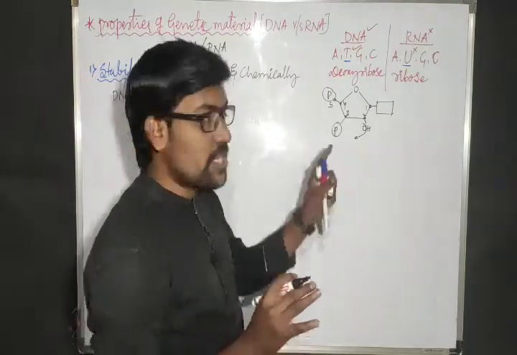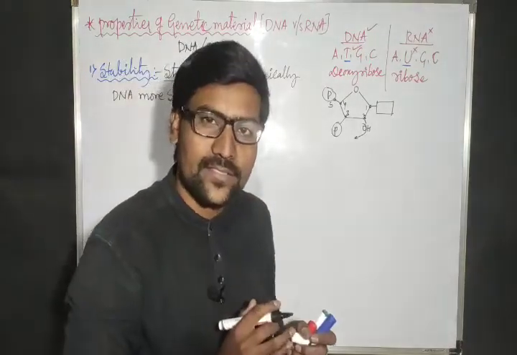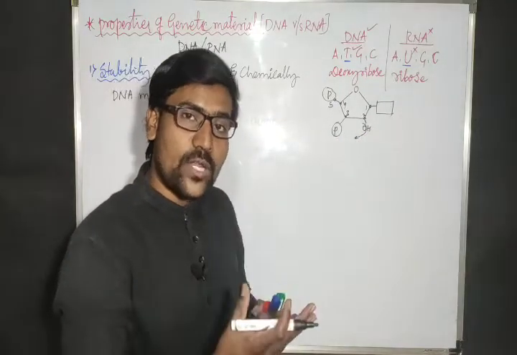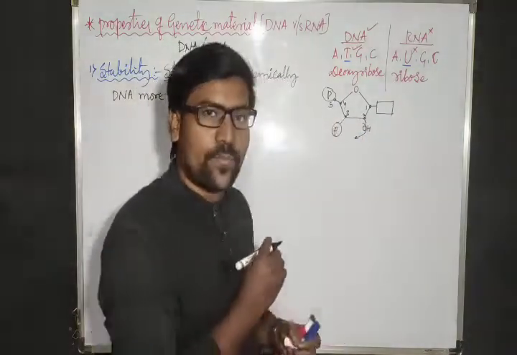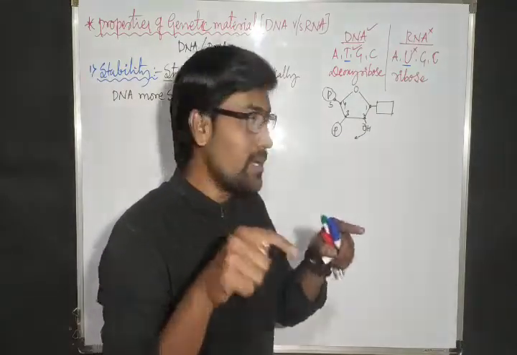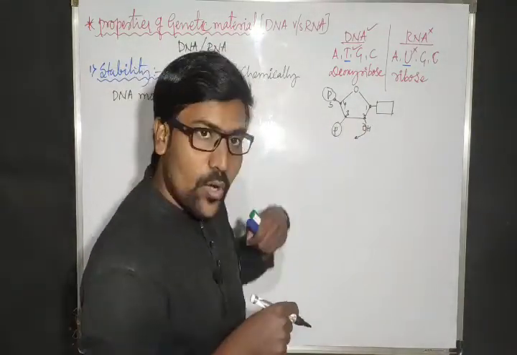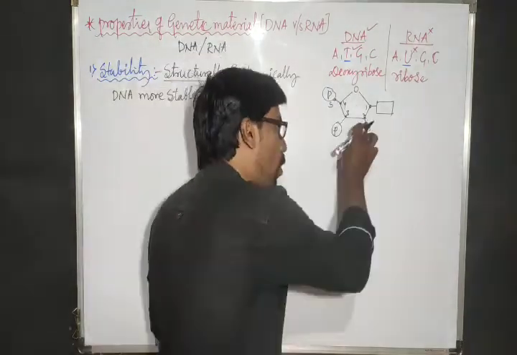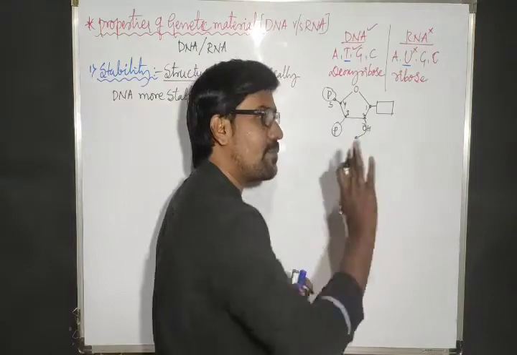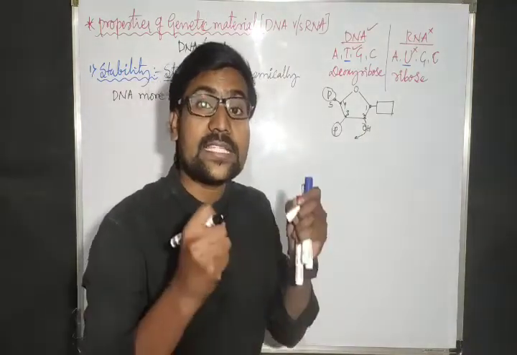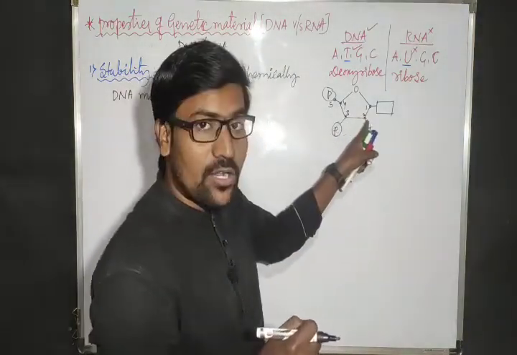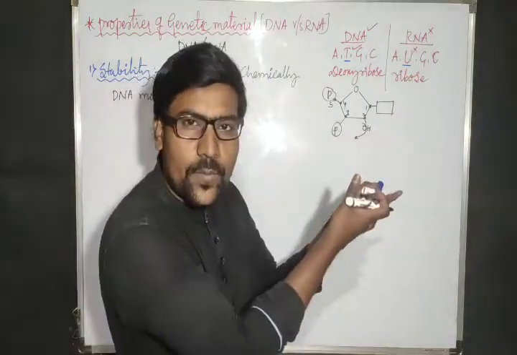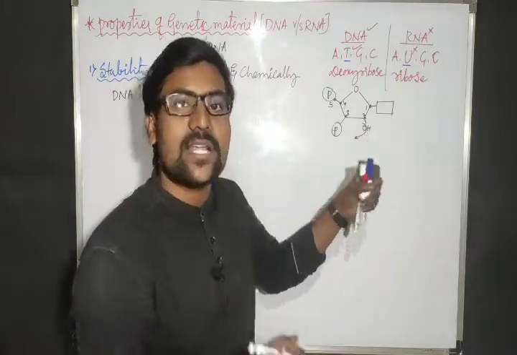Now tell me, which corner is free to react? Now the second carbon is free to react. How is it free to react? It has an OH group, and that OH group is the functional group. But now from the OH group, O is removed, hence the name deoxyribose sugar. When O gets removed, this second carbon will not react. It is stable. The second corner of the sugar will not react. Why? Because there is no functional group. If it is not reacting, it is stable.